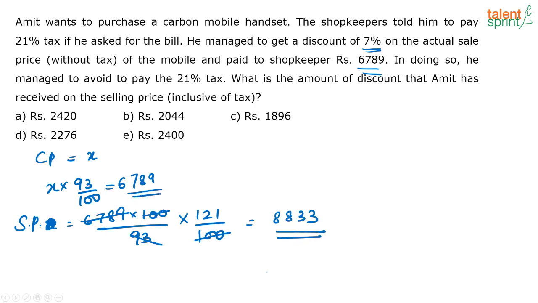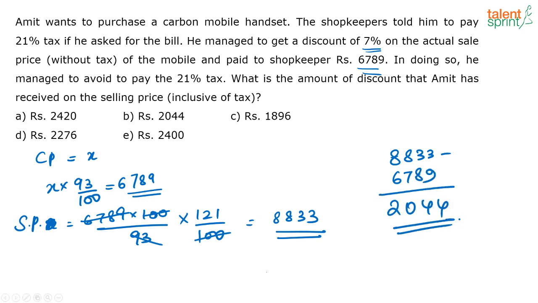So if this is the selling price, what is the price at which he has bought? He has given only 6789. So what is the profit that he is making? It is nothing but 8833 minus 6789, that is 2044. That is not the profit, that is the discount that he has received totally. That is option B, 2044.